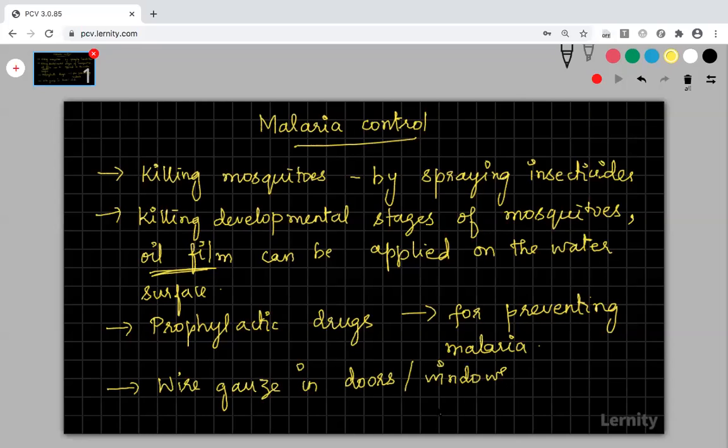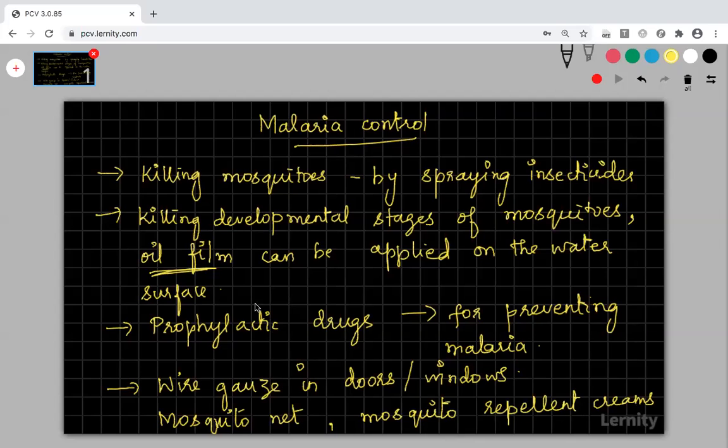Or by placing a mosquito net, you can fit either this wire gauze or mosquito net in the doors and windows, or else we can use mosquito repellent creams, which are available in the shops. These creams can be applied over the skin so that the mosquitoes will not bite us. So all these are some of the control methods for malaria.